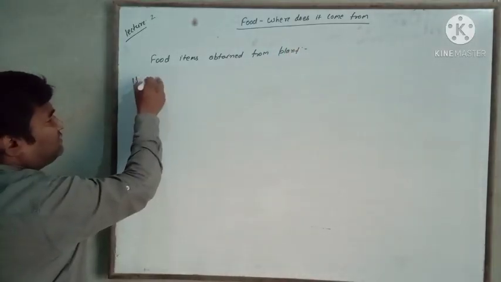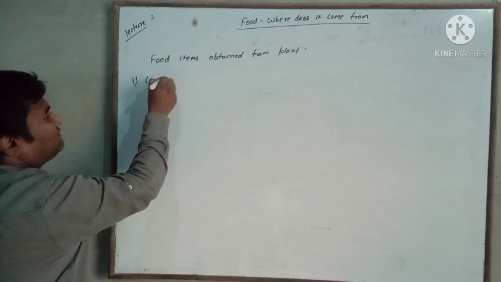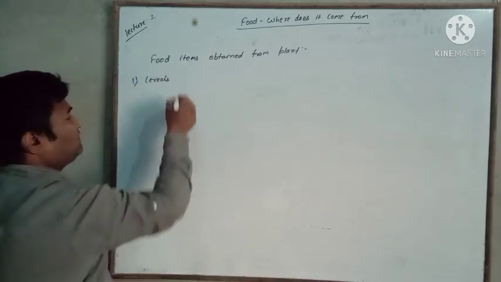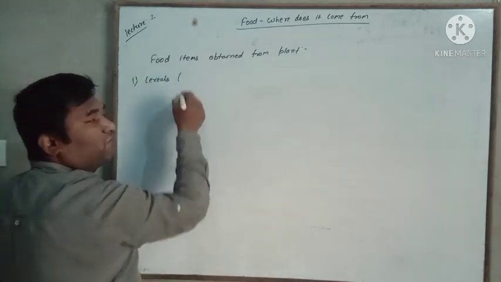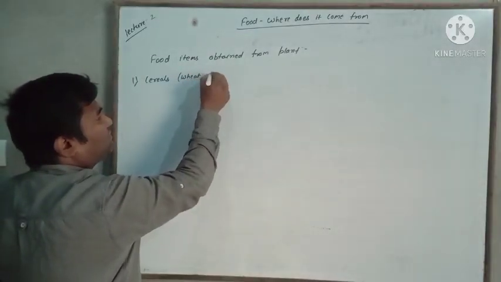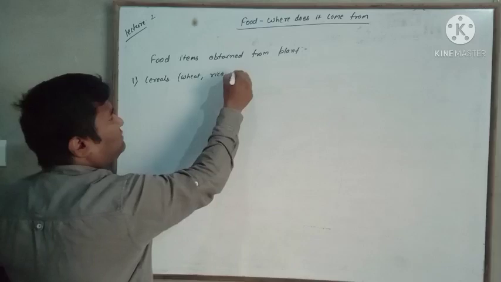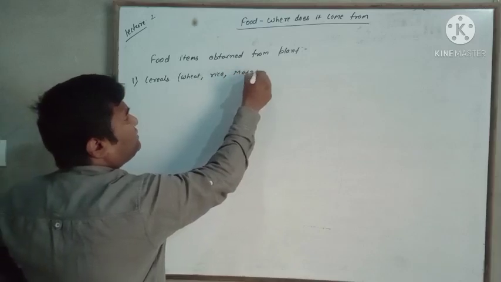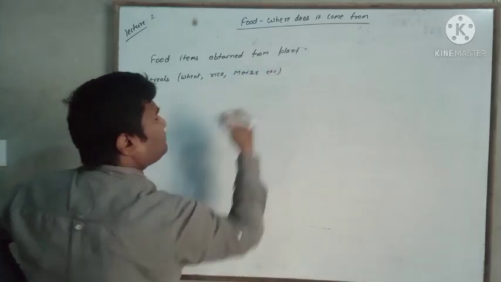First, cereals, anaj. Cereals we get from which plants? We get them from the wheat plant, rice plant, maize, etc.